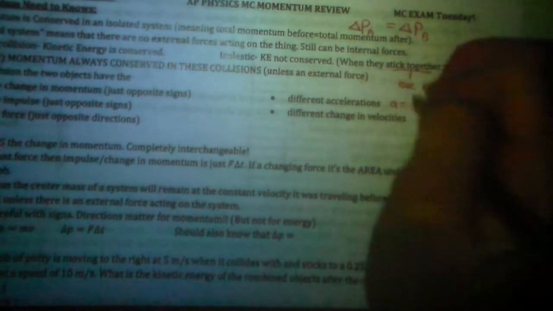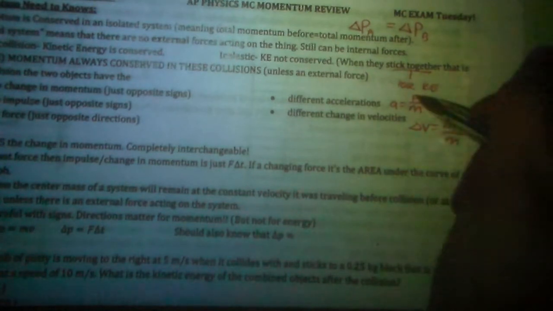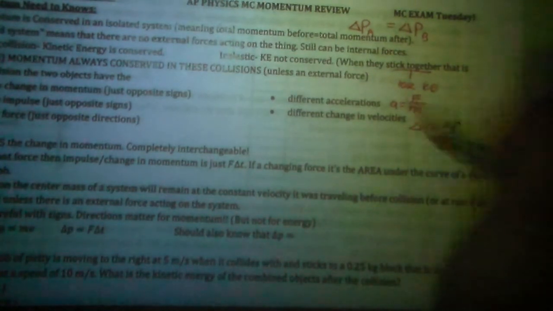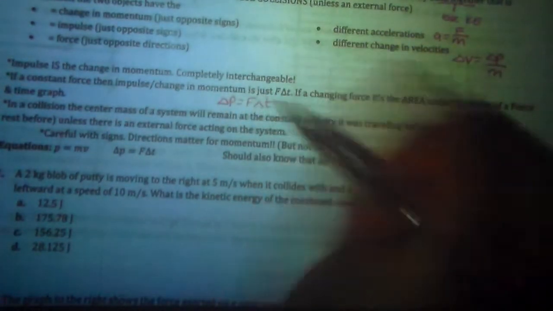And they'll have different accelerations and different changes in velocity because acceleration will be F over M and change in velocity will be delta P over M. So if these two things are the same but they have different masses, then they'll have different accelerations and changes in velocity. Impulse is just change in momentum, so you can use that change in momentum is just F delta T. If we're looking at a force-time graph, that means you're going to calculate the area because you're multiplying the force times the time. And then in a collision, the center of mass velocity will be the same unless there's an outside force.